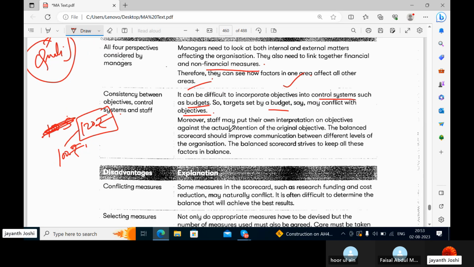So moreover, staff may put their own interpretation on objectives against the actual intention of the original objective. Yeah, what should be done accordingly is not given importance, but what according to us should be done is given more importance. That means some work, if it can be performed in some way, that work if performed in that way, it's okay, it's good. But I want that work to be performed according to my way. So that is again a problem.